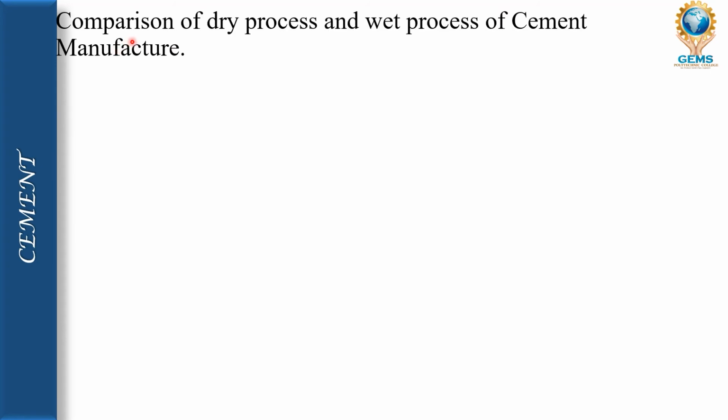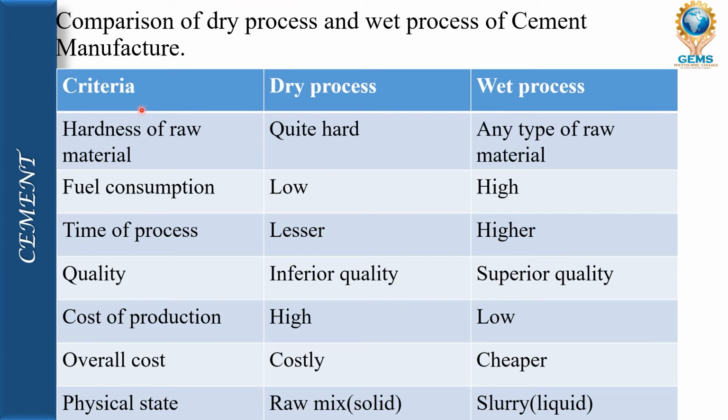If we compare the dry process and wet process of cement manufacture, the criteria are written here. In the dry process, the hardness of raw material will be quite hard. In the wet process, any type of raw material can be used. Fuel consumption in the dry process will be low, whereas in the wet process it will be high. Processing time in the dry process will be lesser, whereas in the wet process it will be higher.